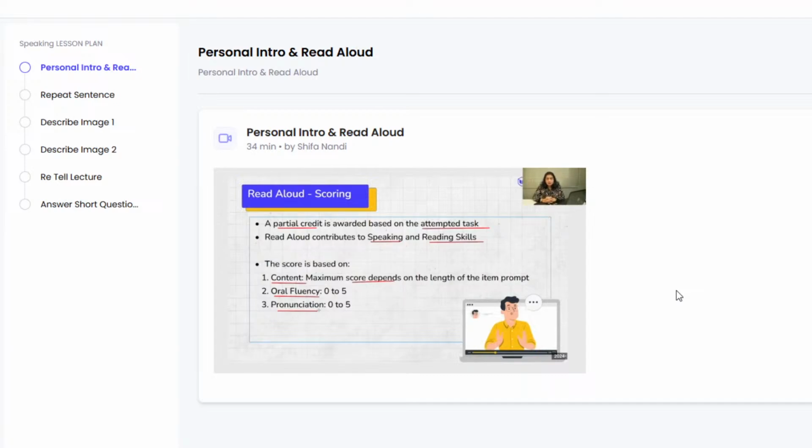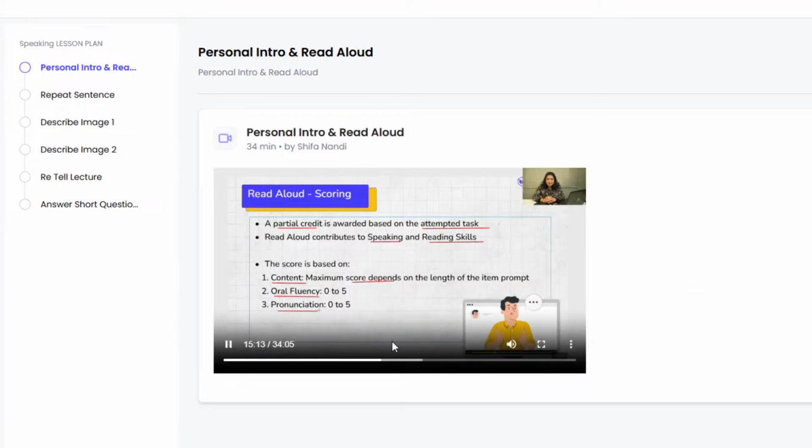So what exactly is fluency, students? Fluency is your ability to go on speaking without unnatural hesitation or choppiness in your tone, which means that your rate of speech should be very natural. It should be neither too fast nor too slow. What exactly is pronunciation? It's not just the individual sounds that you take up or the individual words that you pronounce. It also includes the stress, intonation patterns and the voice modulation. So how are we going to do that? I'm going to let you know some great strategies and tips on how to include stress, intonation patterns and voice modulation while you read aloud.